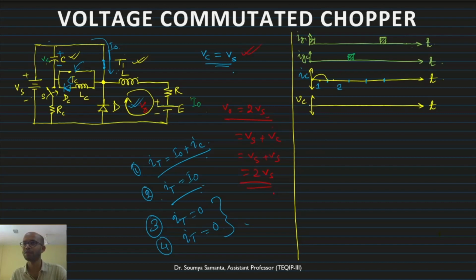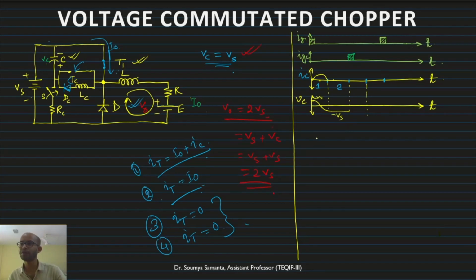Now this is VC. If I start here from positive Vs, this value is plus Vs. From plus Vs it goes down, and whenever it is going to the peak, this will be 0, and it is coming to minus Vs. So it will hold the minus Vs. That means the polarity is changed: this is minus, this is plus, because of this current. So this is the voltage minus Vs.